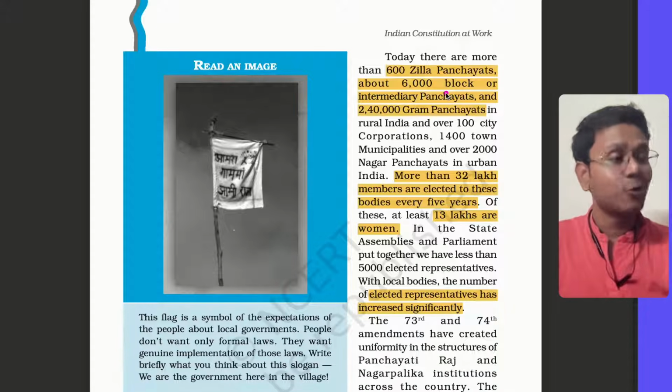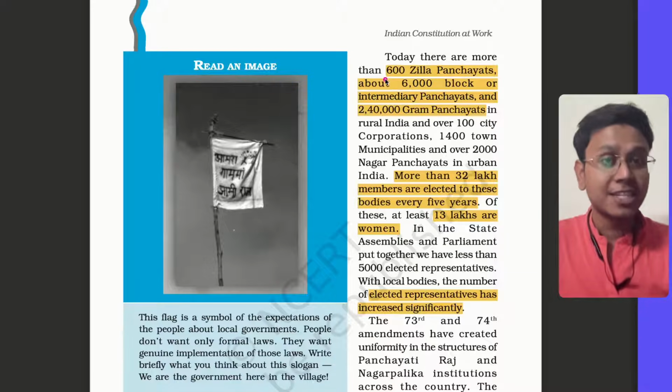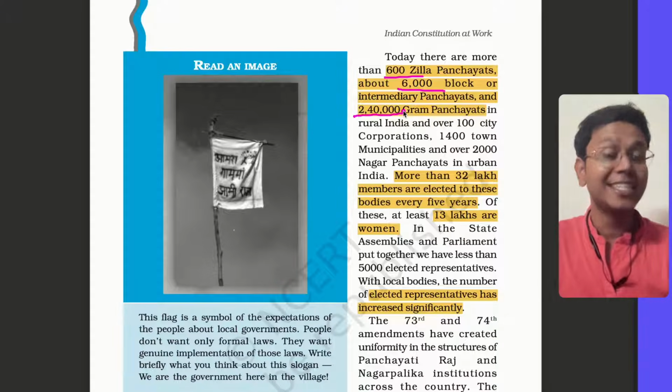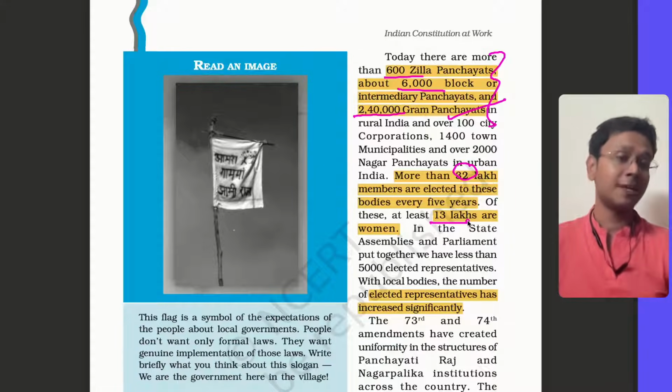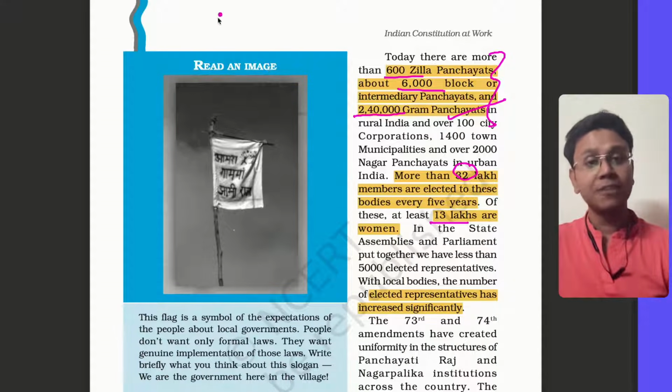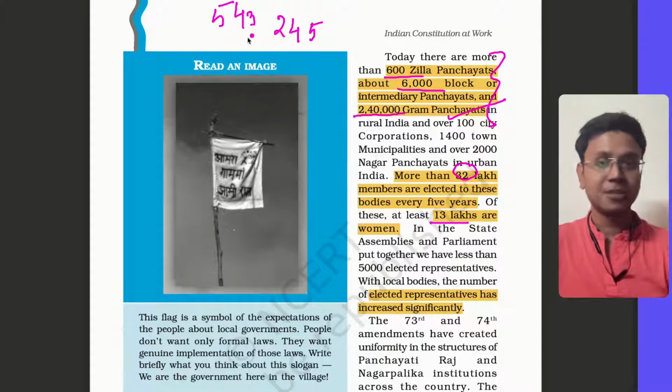Today, even more than this are actually there on the ground. 600 Zilla Panchayats, 6,000 block or intermediary Panchayats, and 2,40,000 Gram Panchayats. See the vibrancy. These many local governments are there. And 32 lakh members are elected for 5 years. And out of them, 13 lakh are women. Now, if you see, there are only 543 Lok Sabha MPs and 245 Rajya Sabha MPs.